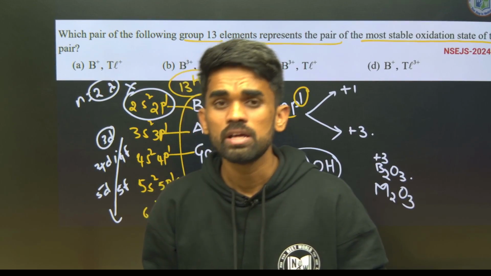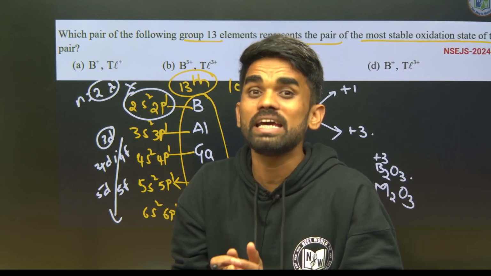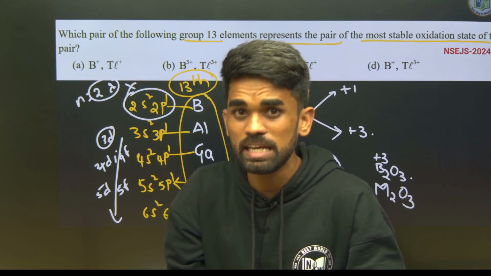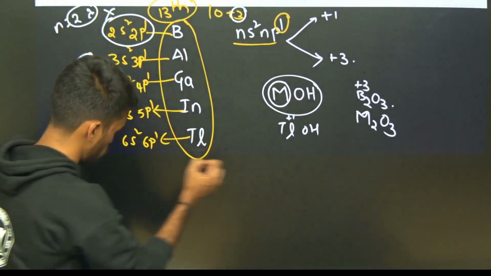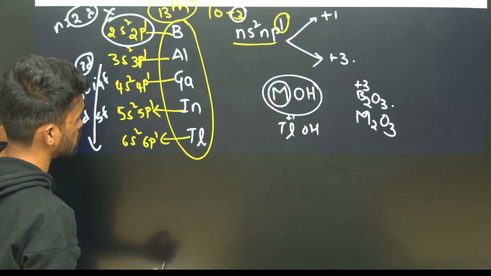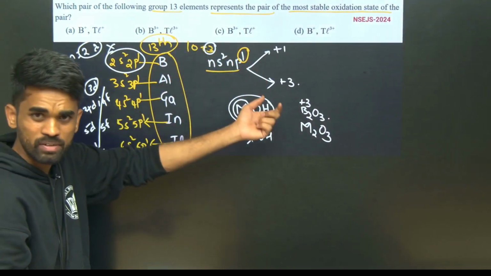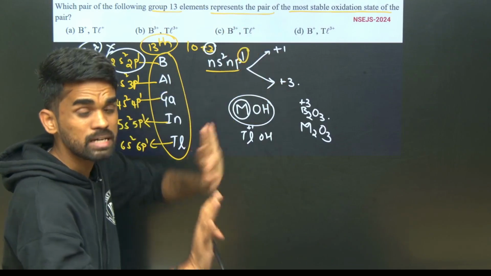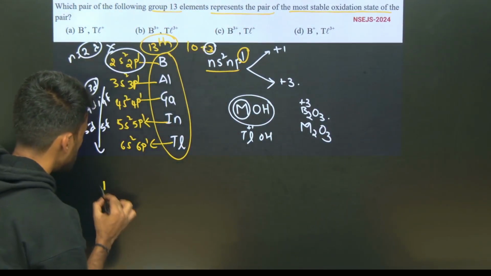So regarding the shielding capacity, we need to study a concept called the inert pair effect here. What is this inert pair effect? Just write the heading as inert pair effect so that the concept becomes clearer. Now I can give the answer directly based on what I know, but I just wanted to make the concept clear first. So write inert pair effect.